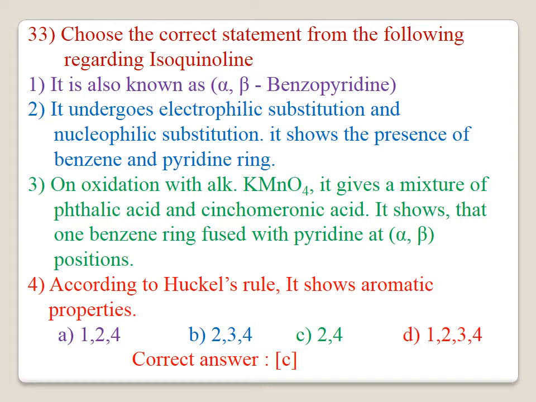It is correct. 3. On oxidation with alkaline KMnO4, it gives a mixture of phthalic acid and cinchomeronic acid. It shows that one benzene ring is fused with the pyridine ring at alpha, beta position. It is wrong. 4. According to Huckel's rule, it shows aromatic property. It is correct. Therefore, the options 2 and 4 are correct. The correct answer for this question is C.